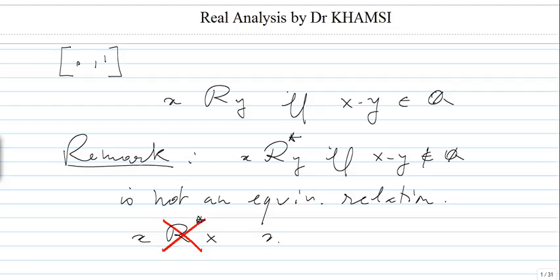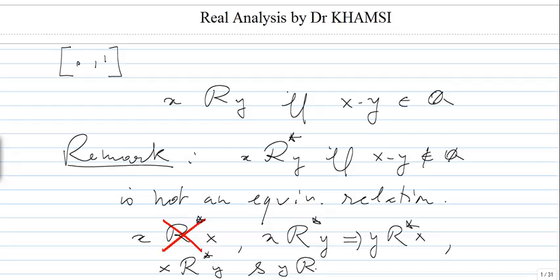We do have symmetry, for the simple reason that the opposite of an irrational is irrational. But what we don't have is transitivity, because the sum of two irrationals may not be irrational. So you don't have reflexivity, you don't have transitivity, but you do have symmetry.